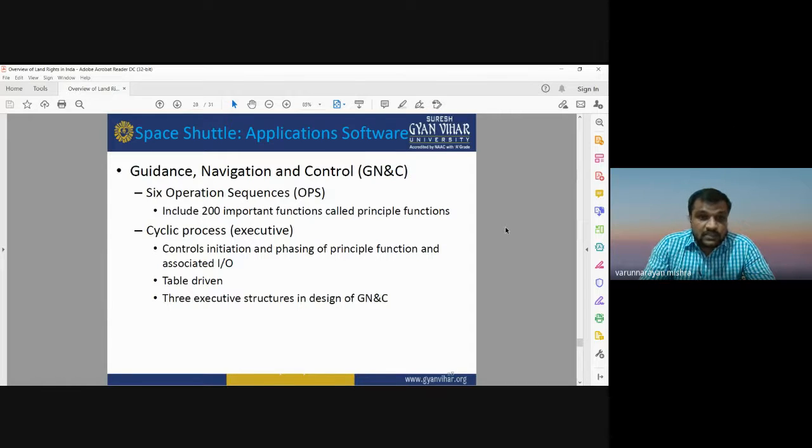It has 6 operation sequences that include 200 important functions called the principal functions, and there is a cyclic process that controls the initiation and phasing of principal functions. It is associated with IO, that is the input output system, and it is table driven, and it can be used for the execution of 3 different structures in the design of guidance, navigation, and control, which is known as GN and C.